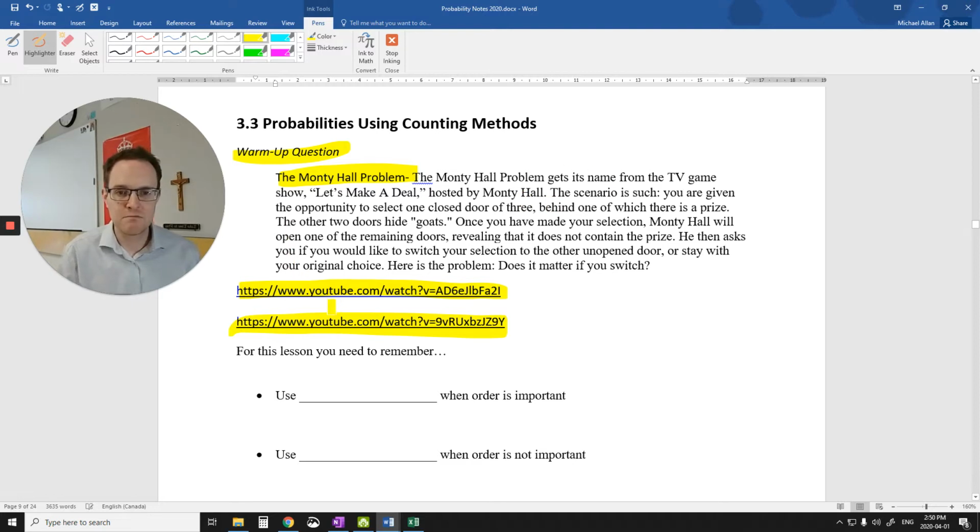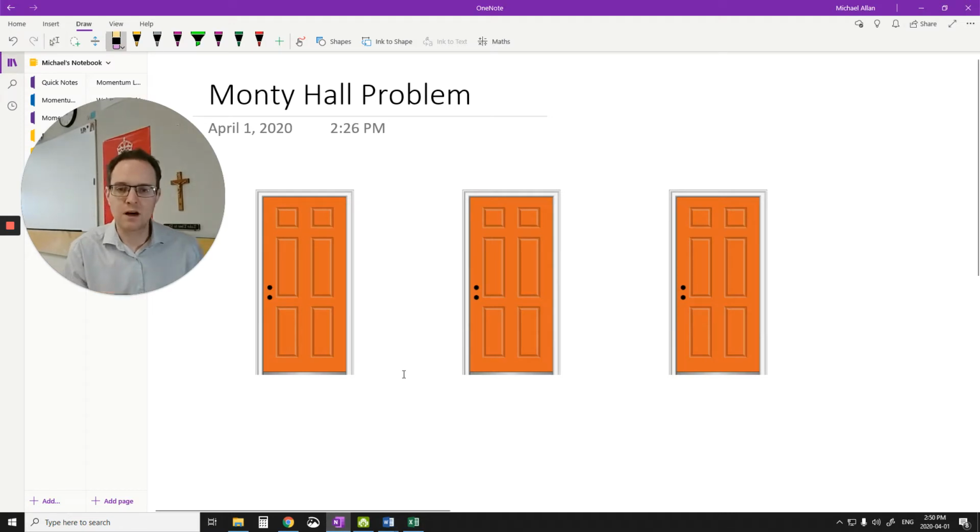In this scenario, you have three doors, and behind the doors, there's some prizes. Two of them are like goats, so they're prizes you don't want, and one of them is the main prize, the trip to Hawaii or a car or something. So how it works is that you are the contestant, and you're going to choose one of the three doors there, 1, 2, 3.